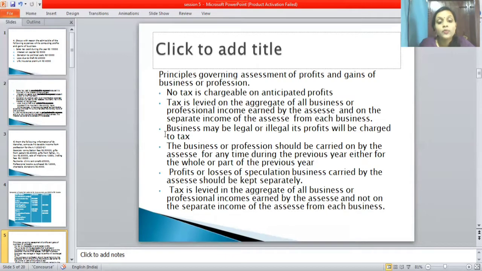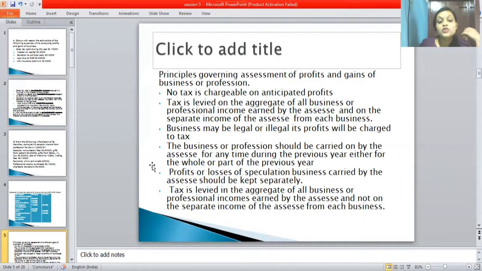Okay, next point is that business may be legal or illegal, its profit will be charged to tax. So whether a business is legal or illegal, its profit will be chargeable as tax. Okay, whatever profit comes, it is taken as tax.